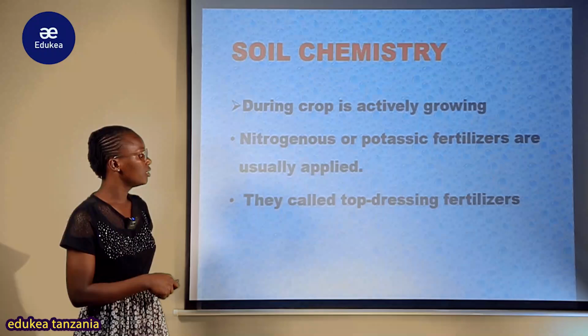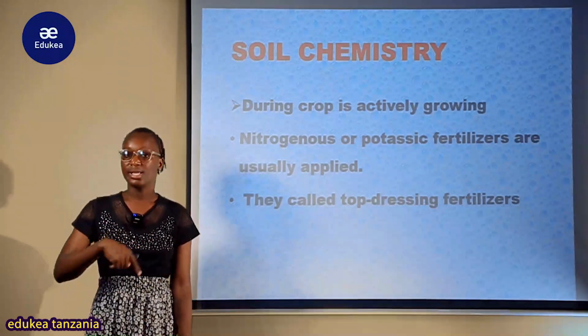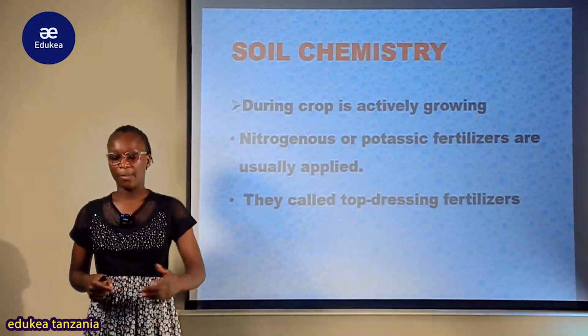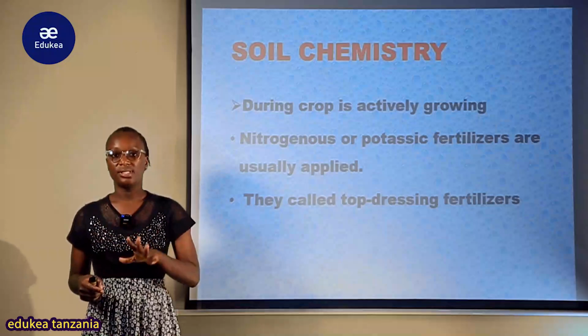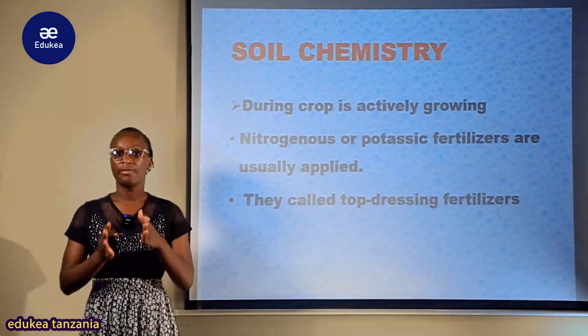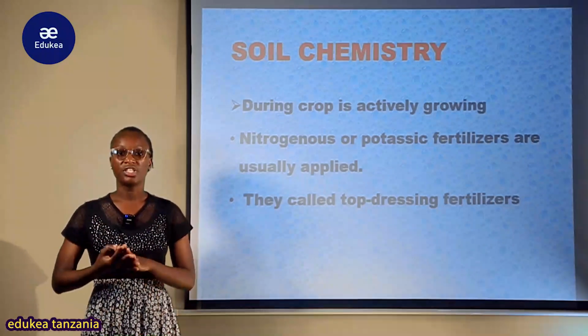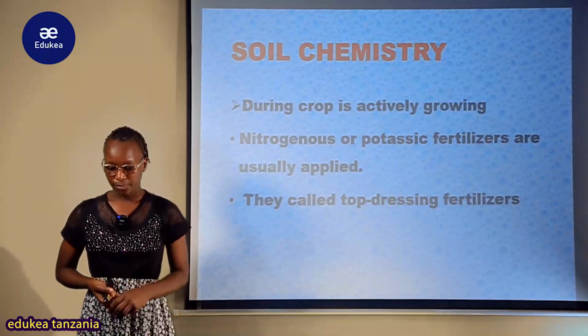They are called top dressing fertilizer, kwamba zenyewe ni top dressing fertilizer ambapo zinakuwa added juu kabisa. Kwa hiyo pale kutakuwa na ile supply of nitrogen, hizo potassium, minerals and so forth.